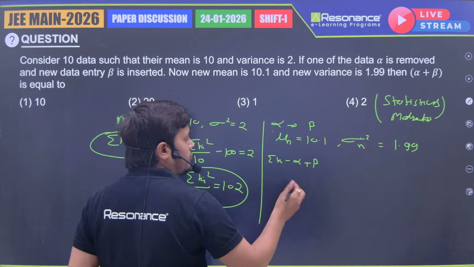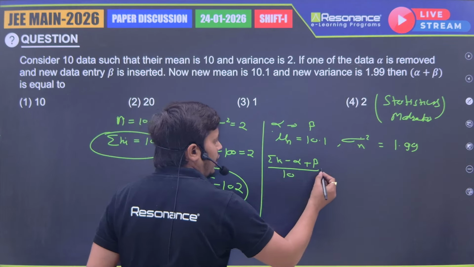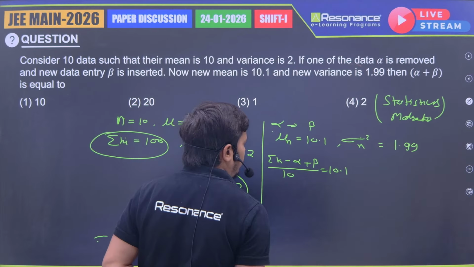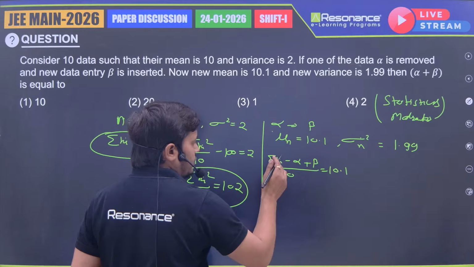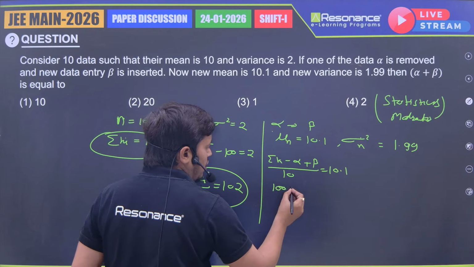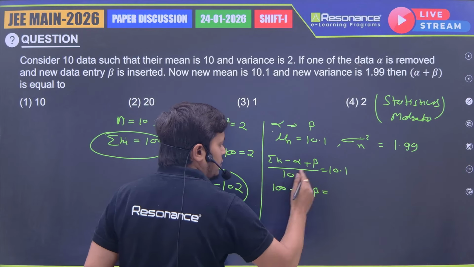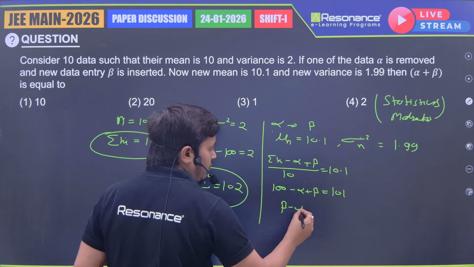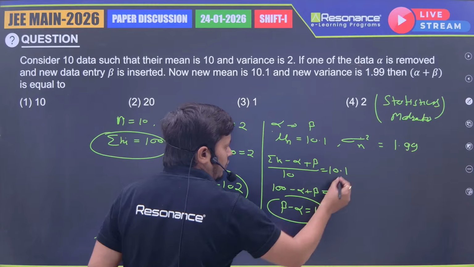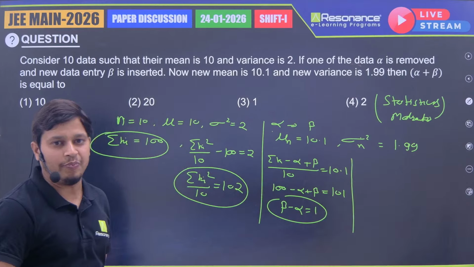This is the new sum, divided by 10, and it is equal to 10.1. Now sigma xi we got as 100, so 100 minus alpha plus beta is equal to 101. From here we got beta minus alpha equal to 1. So this is the value of beta minus alpha.